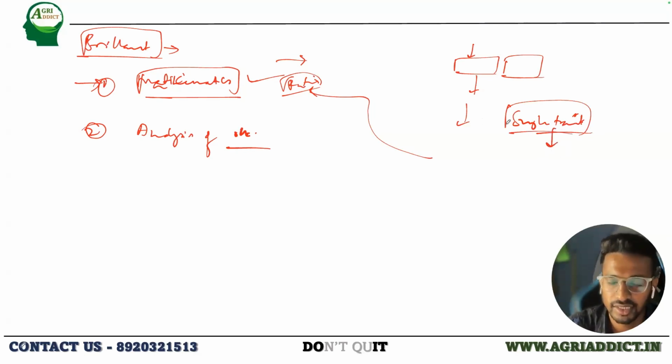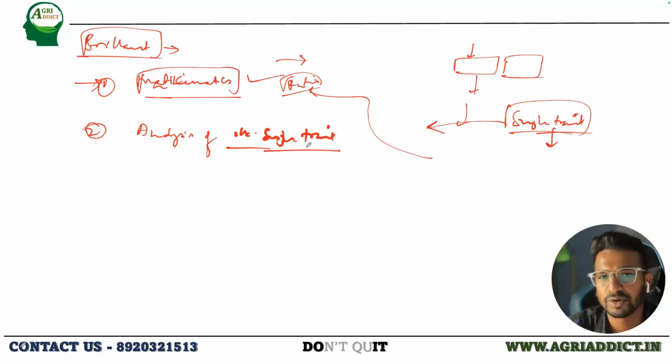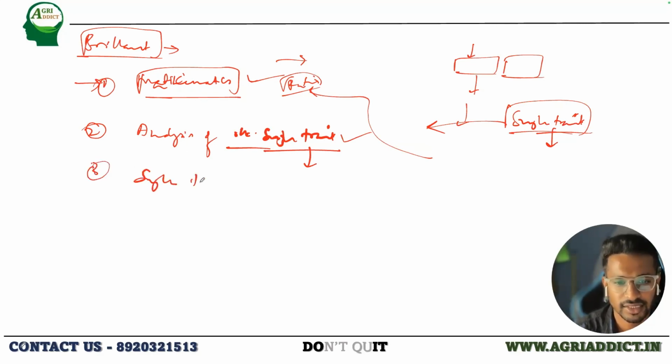But seeing this lacuna, Mendel just focused on a single trait. He did not bother about the other traits from generation to generation. He mainly focused on a single trait, observing what was happening to this trait for several generations. So this is how it was something new that he thought of. Okay. So this is the second thing, analysis of the work, and the third one, selecting a single trait. So what else? Someone was saying something.